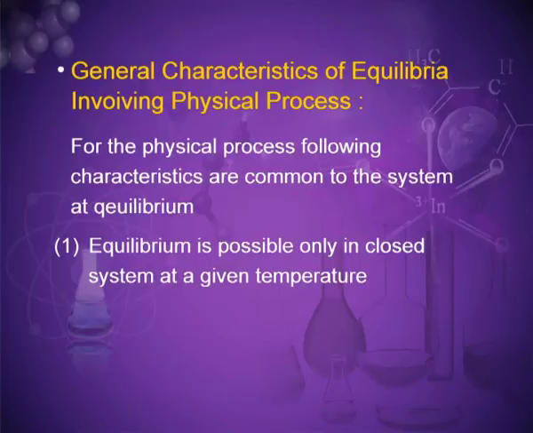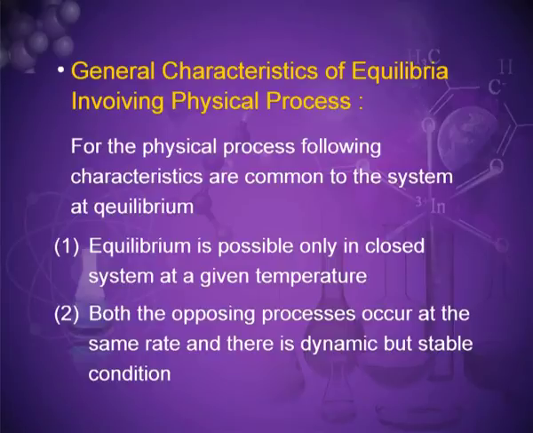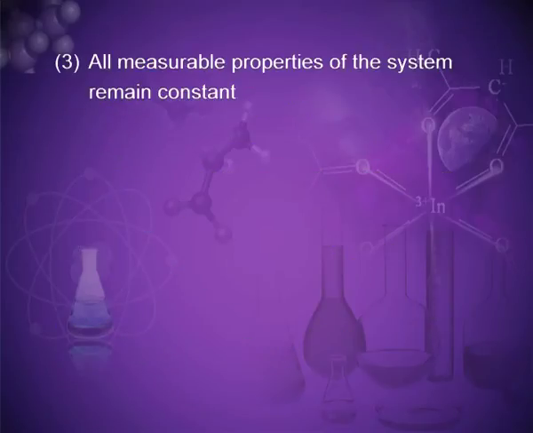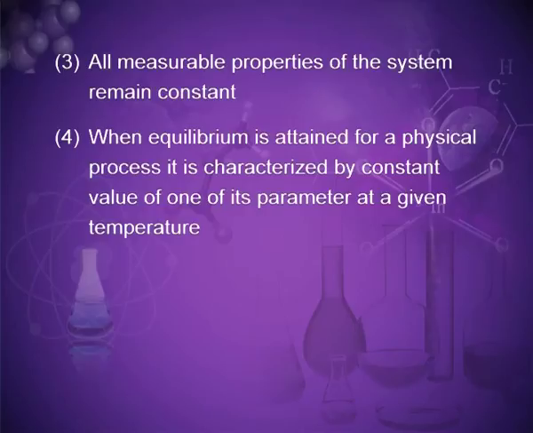First, equilibrium is possible only in a closed system at a given temperature. Second, both the opposing processes occur at the same rate and there is a dynamic but stable condition. Third, all measurable properties of the system remain constant. Fourth, when equilibrium is attained for a physical process, it is characterized by a constant value of one of its parameters at a given temperature.